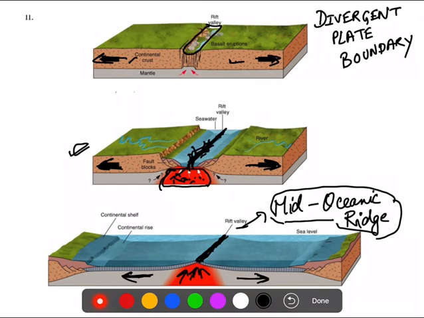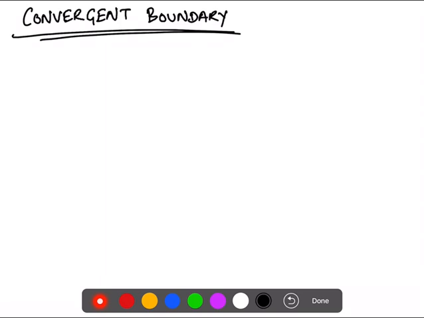We move to the next, the second, which is your convergent boundary. I think by now you know what a convergent boundary is: two plates will be moving towards each other and they will collide. So that is your convergent boundary.